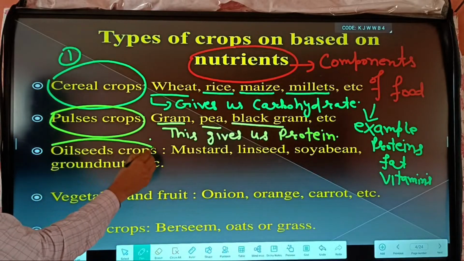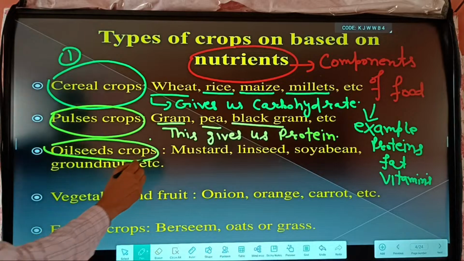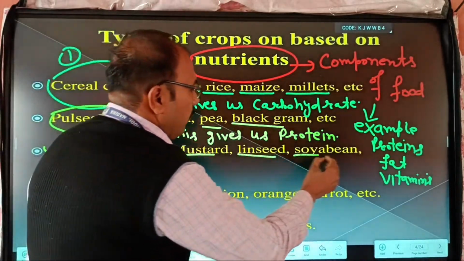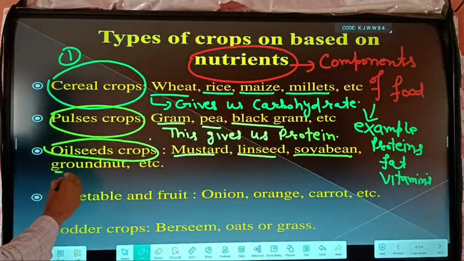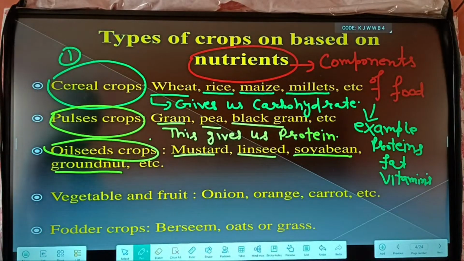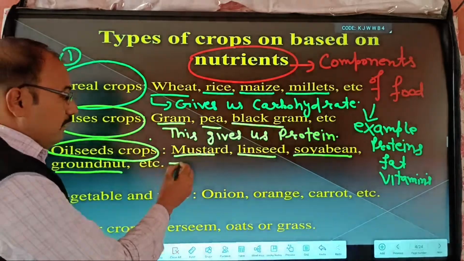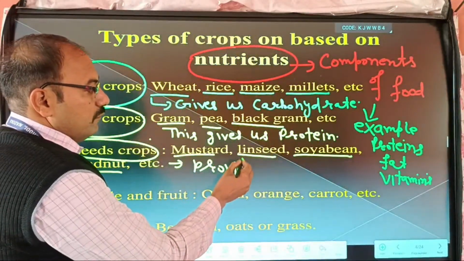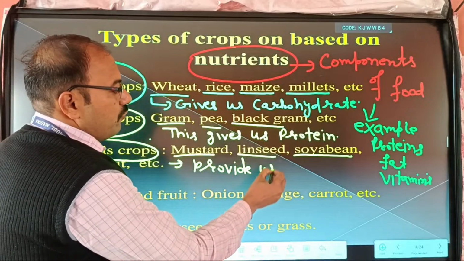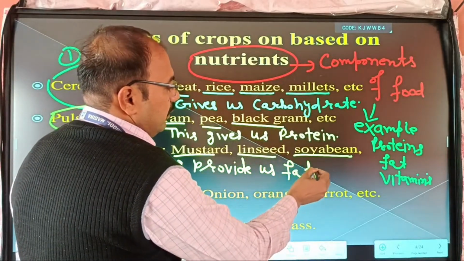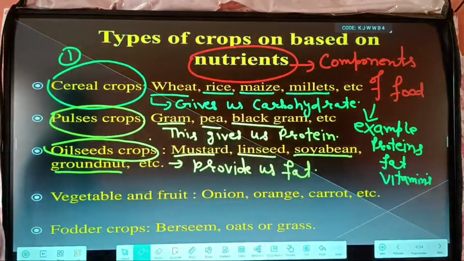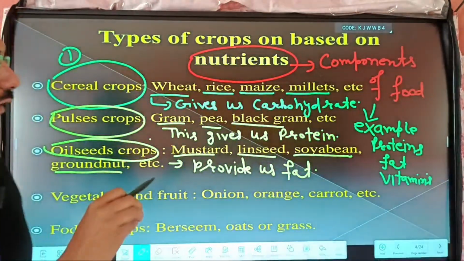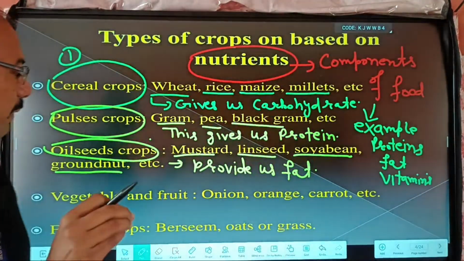And next, what are oil seeds? Oil seeds are mustard, linseed, soybean, groundnut, and sunflower. These are the sources of oil. They provide us fat. Fat is another component which is important for body growth and the body's maintenance.